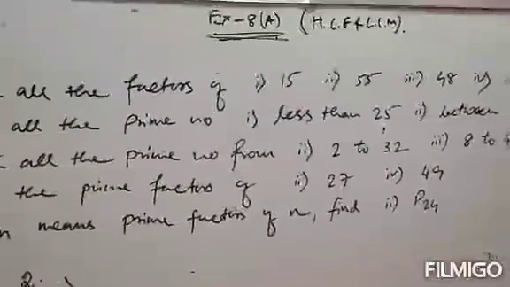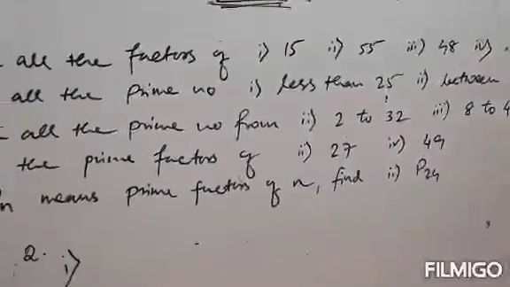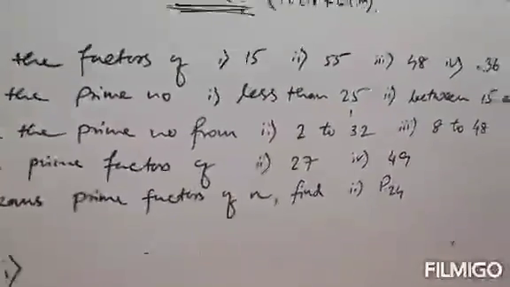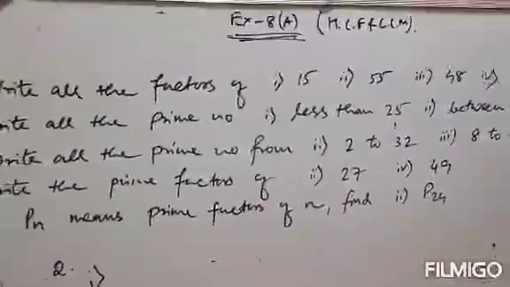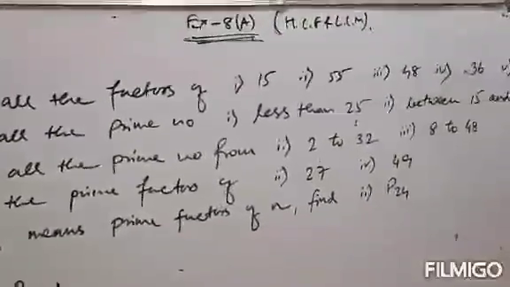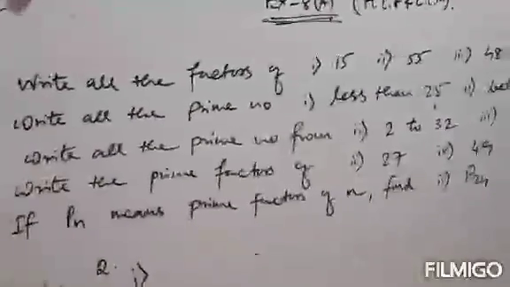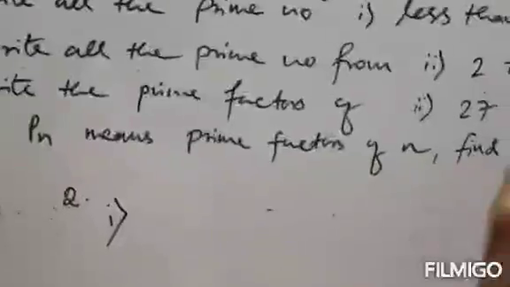So we will go up to 24. We will not include 25, because the question says less than 25. Even if 25 were a prime number, we cannot include it. Clear? We will write up to 24. So all the prime numbers less than 25.